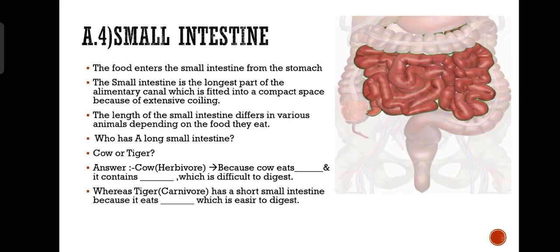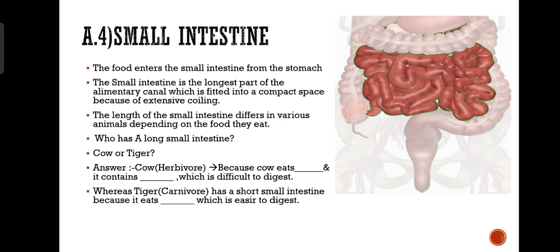Next, we have the small intestine. The food enters the small intestine from the stomach. The small intestine is the longest part of the alimentary canal, which is fitted into a compact space because of extensive coiling. So you can see that the small intestine is coiled there in the diagram. The length of the small intestine differs in various animals depending on the food they eat. So if you eat plants, or if you're a vegetarian, your small intestine size will vary. If you're a meat eater, then it will vary. So who has a longer small intestine, a cow or a tiger? The answer is cow, because cow is a herbivore.